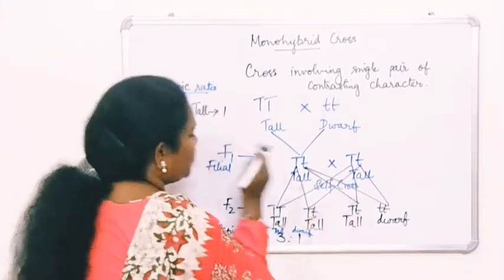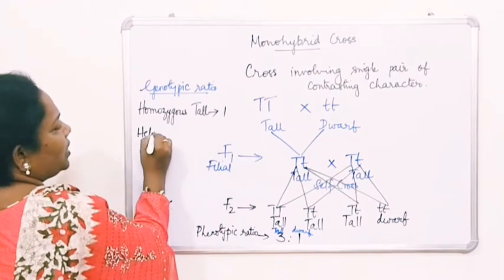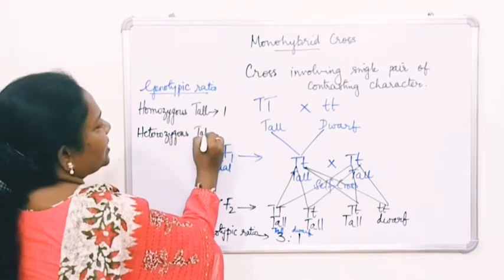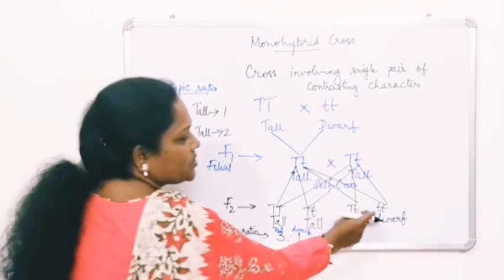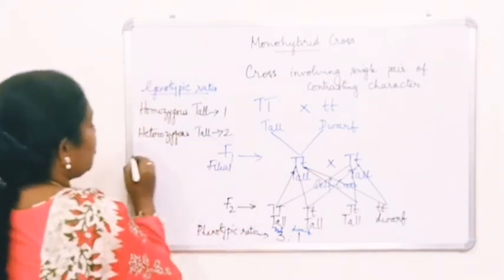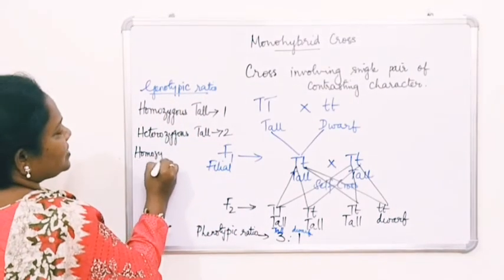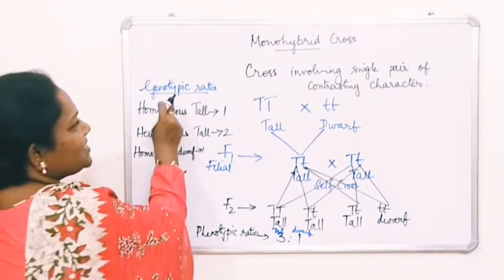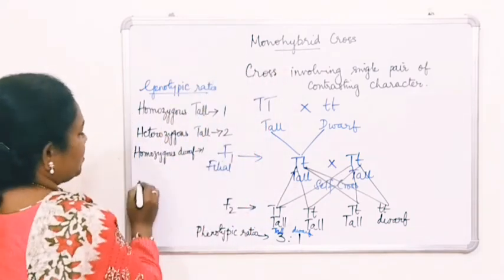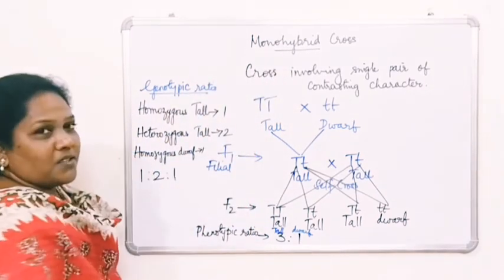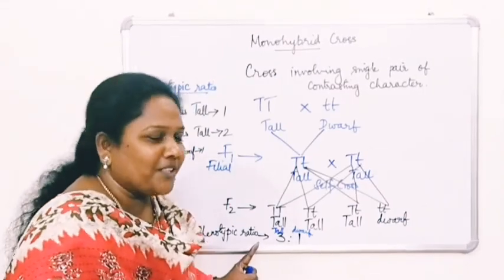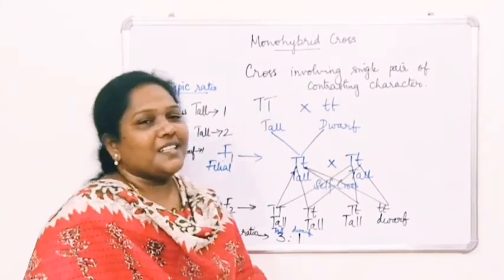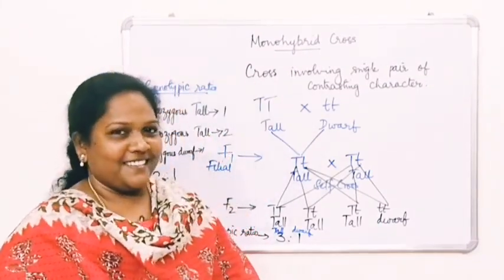Next, here you can see capital T, small t. How many are there? 2. So you use the term hetero. Hetero means different. So heterozygous tall. How many heterozygous tall? 2. And the next one is where both are the same, but recessive. So homozygous recessive, or homozygous dwarf. How many are there? 1. So what is the genotypic ratio of a monohybrid cross? 1:2:1. What is the phenotypic ratio of a monohybrid cross? It is 3:1. So what is a monohybrid cross? A cross involving a single pair of contrasting characters. Right. Thank you.